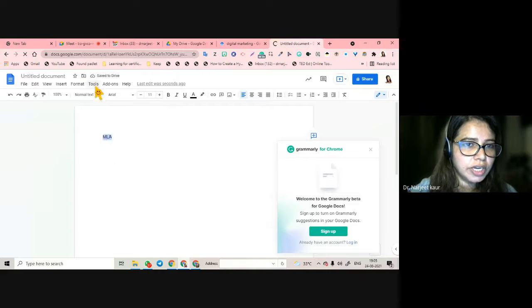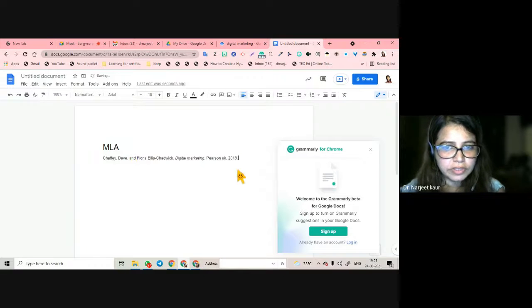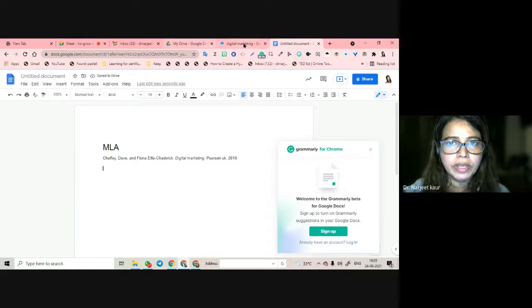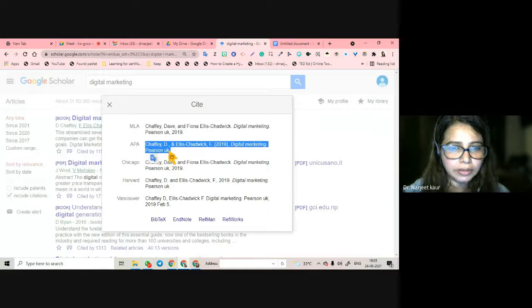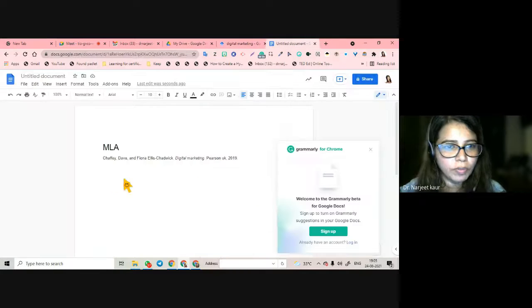Change this into heading 1 so that it makes table of content. Control V. I have pasted the citation for MLA. I come back. I Control C, APA this time. Control C, go back.